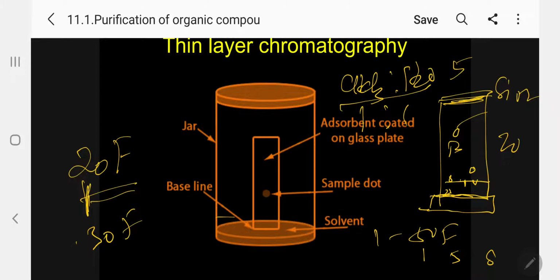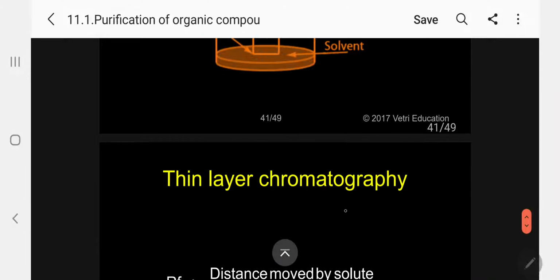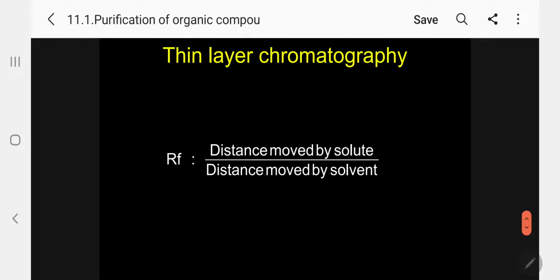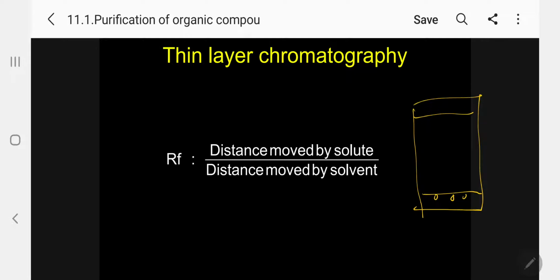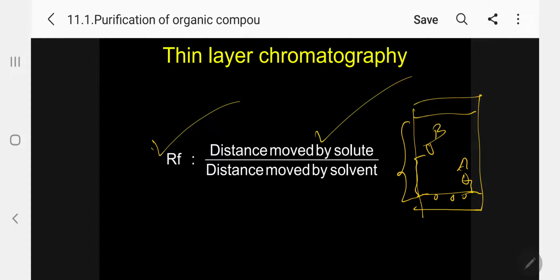Kindly follow. Here I have to introduce a new term called Rf, retention factor relative to the solvent front. What is Rf? Let me draw again. This is 5 centimeters from the bottom, where you spot your mixture. This is the solvent front, the moved solvent. This is the solute spot. This is B, this is A. I will measure the distance from the origin to the center of each spot. So what is Rf? Rf equals the distance moved by solute B, the first one, divided by the distance moved by the solvent.